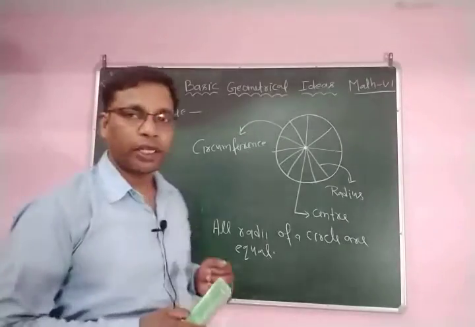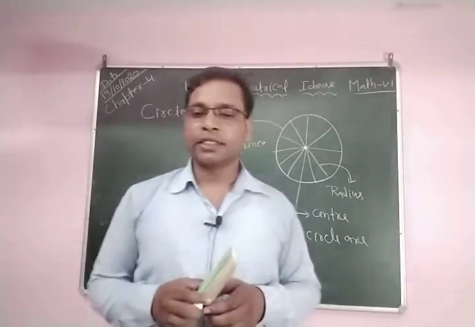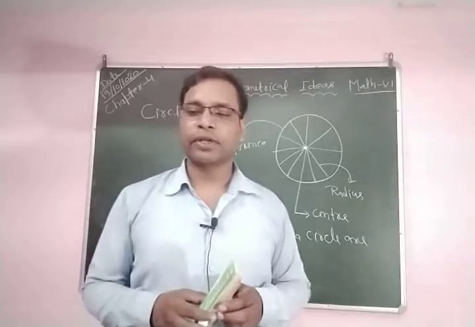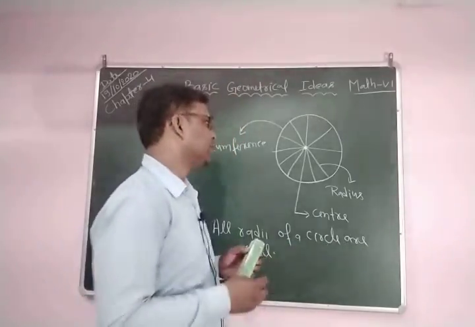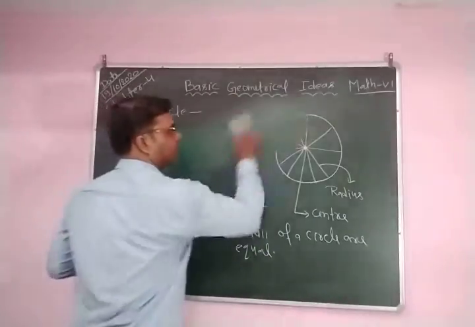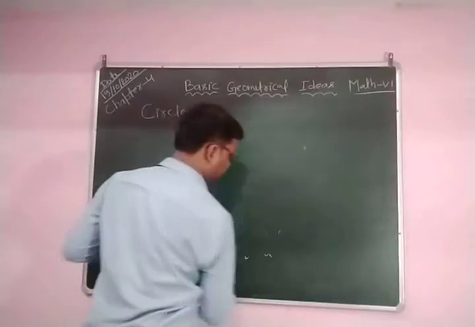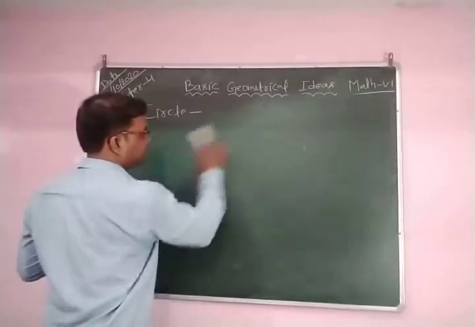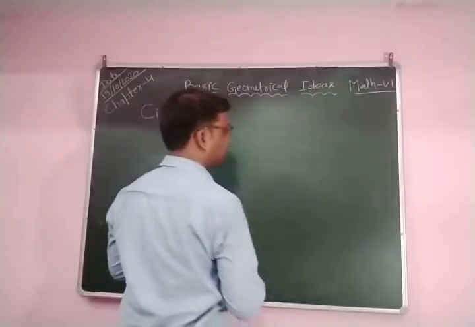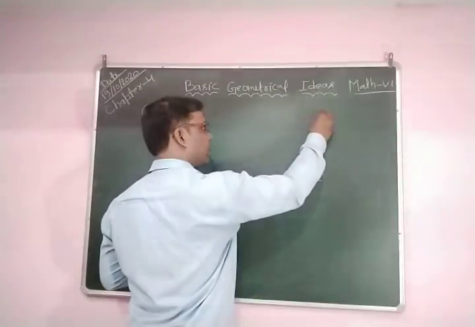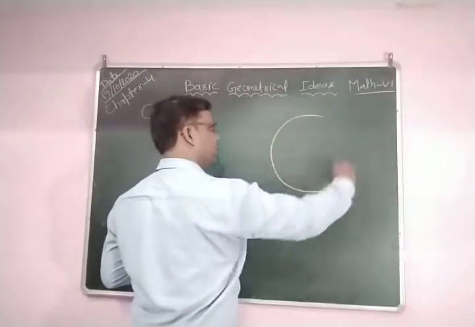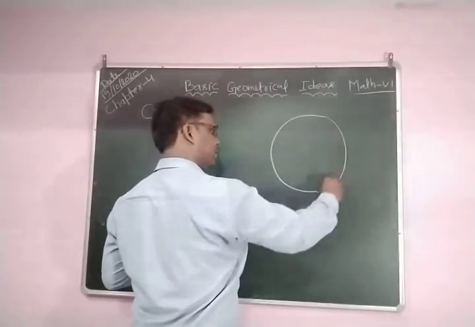If any point lies inside the circle, it is called an interior point. Suppose you take a circle; we have discussed what a circle is. A circle is the locus of points which are at a fixed distance from a fixed point.